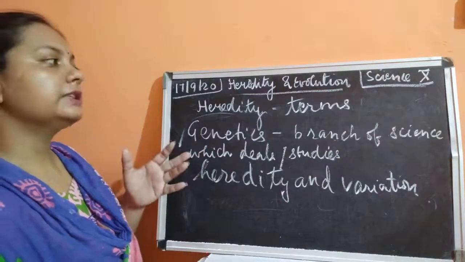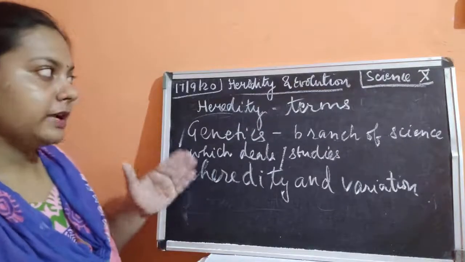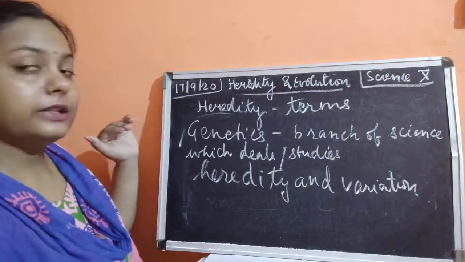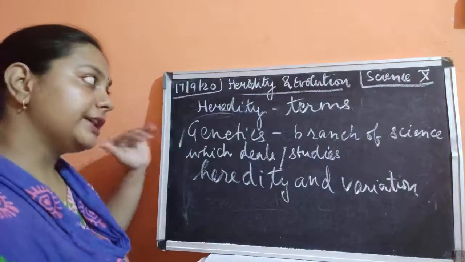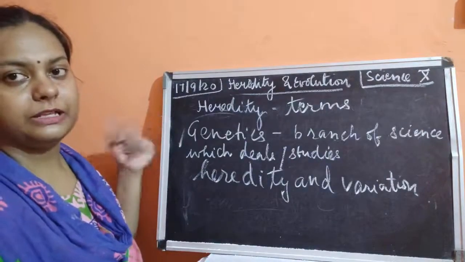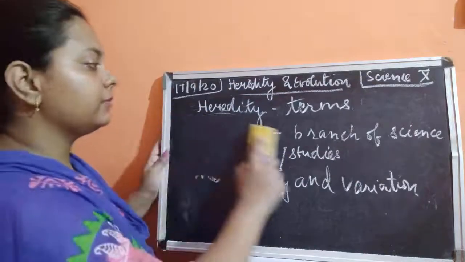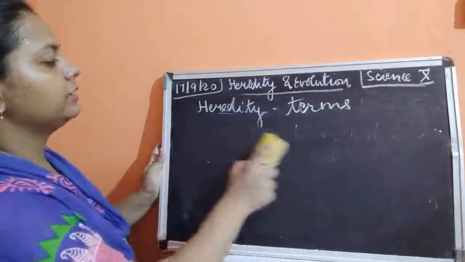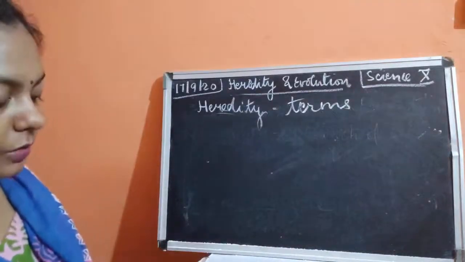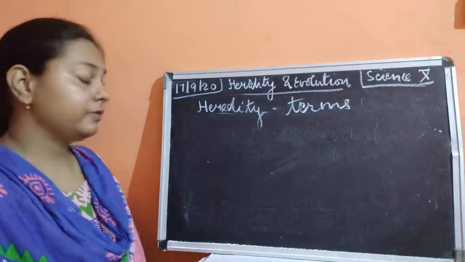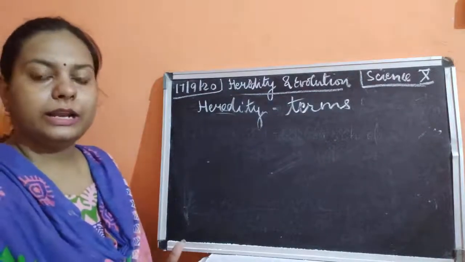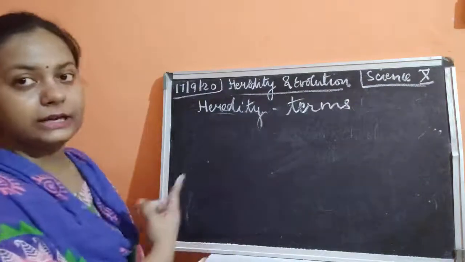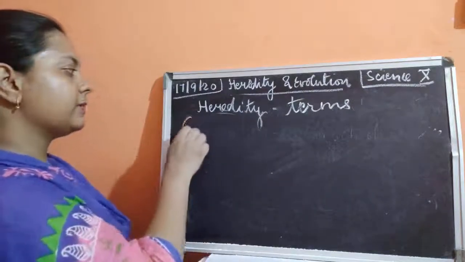So in genetics we will use all these words. We are studying heredity under the science called genetics, and in genetics we will use the terms I am teaching you right now. I think it is now clear to you what we mean by the words variation, trait, features, and genetics. Then after that, I'll come up with another word.